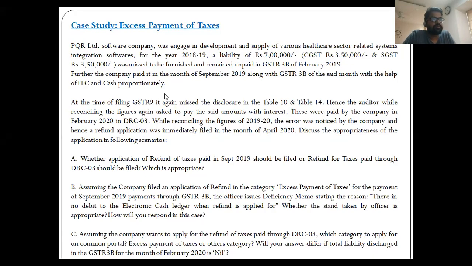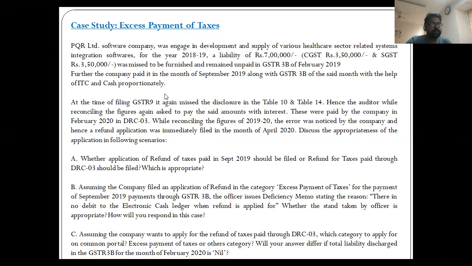Namaskar दोस्तों, very warm welcome to all of you in the series of discussion on various issues in GST refund. Today's topic of refund specific case study is refund in case of excess payment of taxes.